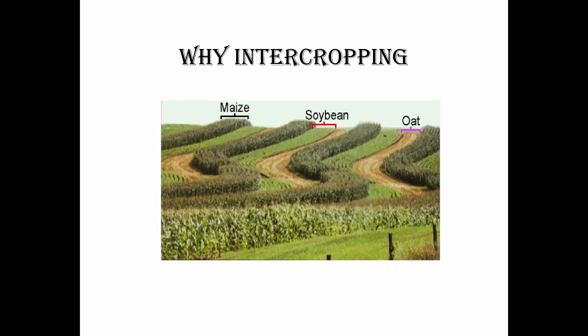Why intercropping? Now here we are discussing about intercropping, so why we use intercropping in agriculture. There are four most important points. It maintains stability. It means intercropping adds diversity to the cropping system and diversity tends to lead to stability. And second point is reduced chemical use. Intercropping may allow for lower input level in a cropping system by reducing fertilizers and pesticide requirement. And last one is extra yield. Overyielding occurs when the yield produced by an intercrop is larger than the yield produced by the component crops grown in monoculture on the same total land area.